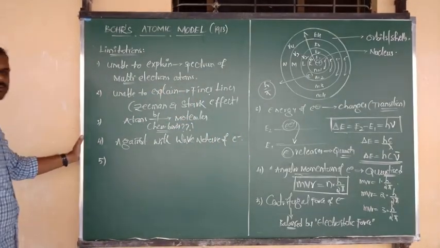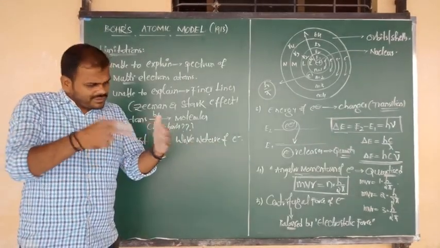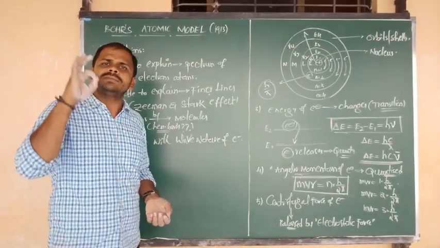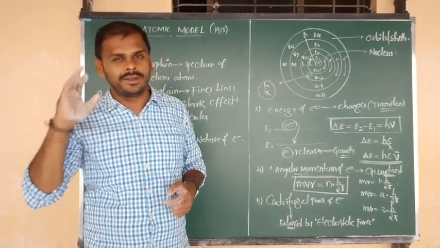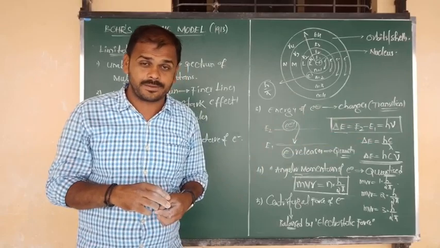Next point is actually the concept of wave nature, and within 3 to 4 classes we are going to discuss a very important concept, Nana: Heisenberg uncertainty principle. Very important. Within 4 to 5 days we are going to discuss that.